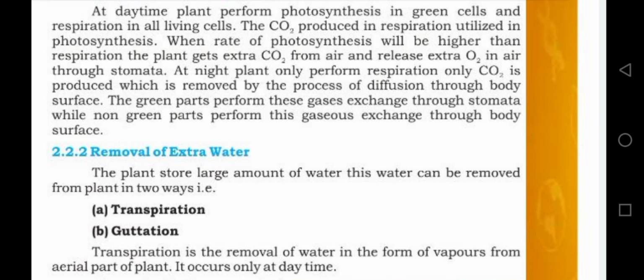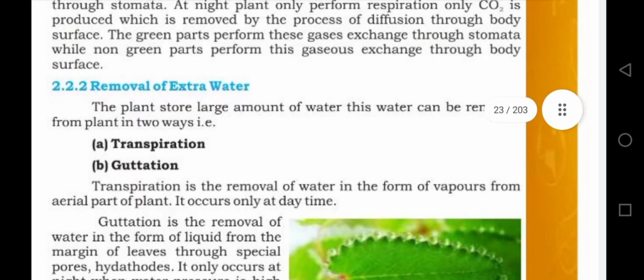One is called the transpiration and the second is called guttation. So trans means change. It means change of water within external and internal environment. Okay, transpiration is the removal of water in the form of vapor from the aerial part of plant. It occurs only at daytime.